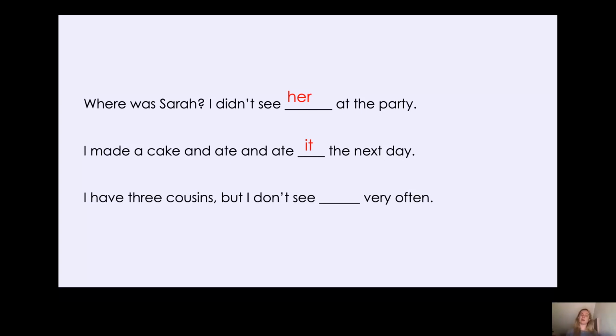Okay, the last one. I have 3 cousins, but I don't see very often. So I am the person that has the 3 cousins, but it is the 3 cousins that aren't seen very often. So what would you replace 3 cousins with? Well, there are more than one. So we can't have her or him. We'd have to have them because there is more than one cousin. I have 3 cousins, but I don't see them very often. So they are the people receiving the action of not being seen very often. Fantastic. Well done, year 2.